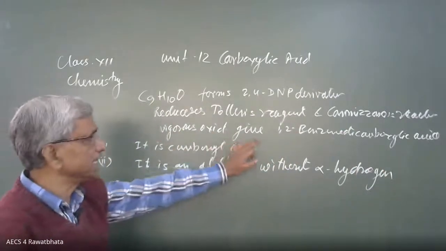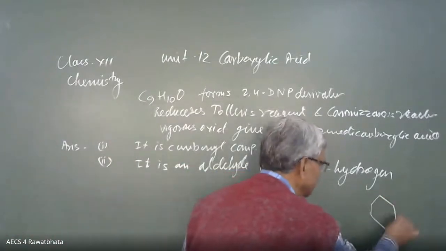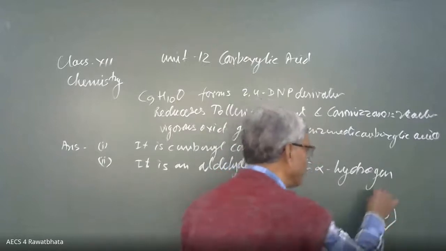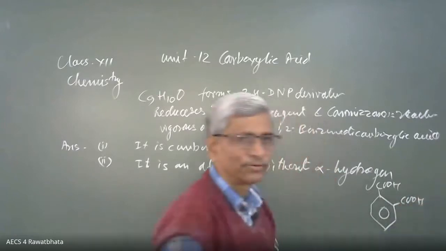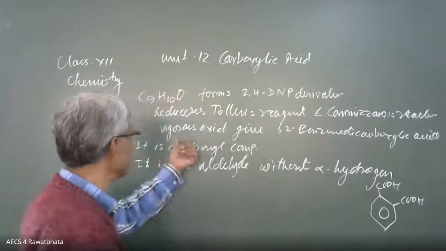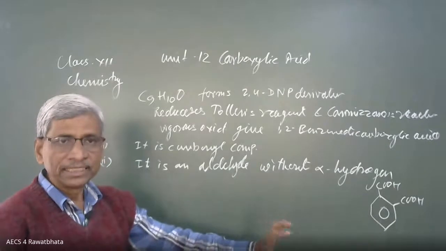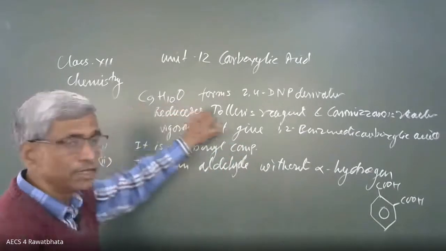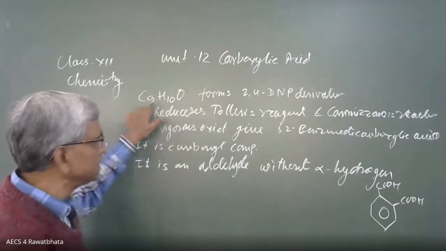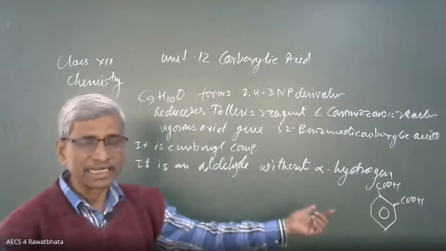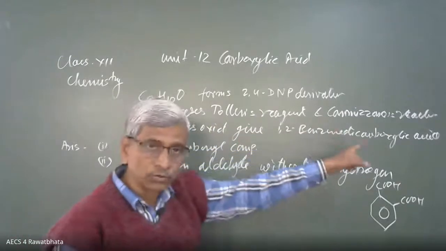On vigorous oxidation it gives benzene dicarboxylic acid. What is the formula of that compound? Here its name is given: benzene 1,2-dicarboxylic acid. Since the compound on vigorous oxidation gives 1,2-benzene dicarboxylic acid, it means the compound C9H10O contains a benzene ring, and on this benzene ring, one carbon outside in the form of CHO gives a Tollens' test and a Cannizzaro reaction.